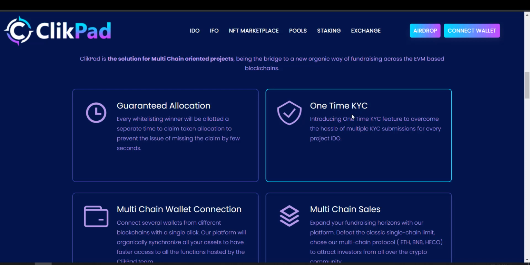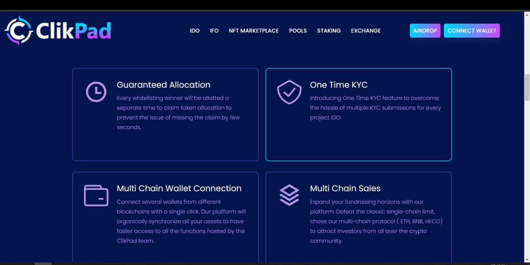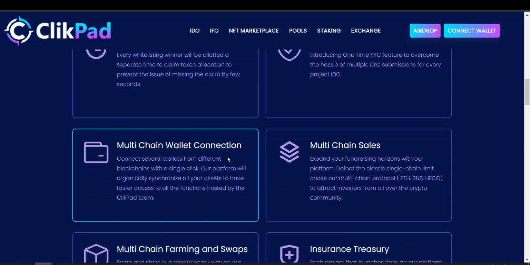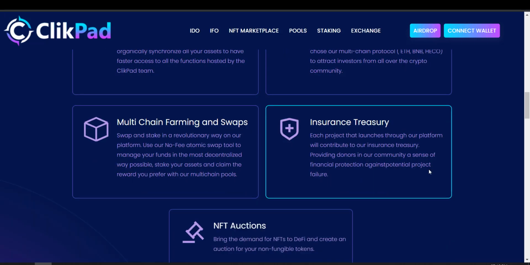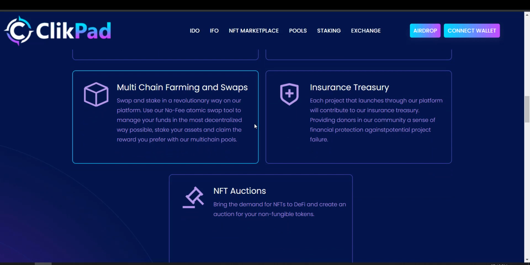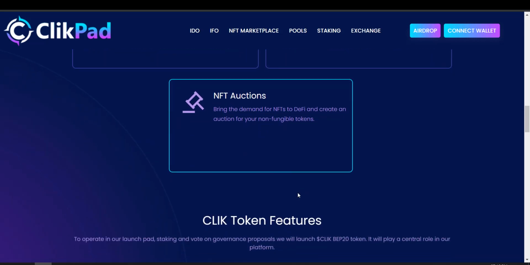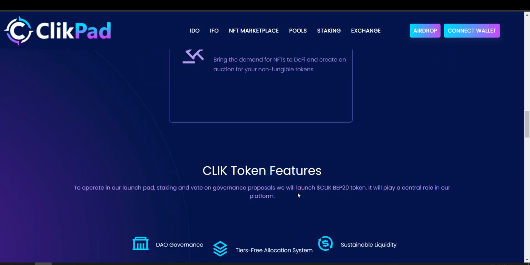So this is a cool thing that you have to just complete KYC for one time. Other platforms that are available in the market that are conducting IDOs, you have to complete your KYC each and every time whenever new projects come. So this is a good thing that they are offering one-time KYC, and multi-chain wallet connection is also available. So you can connect several wallets from different blockchains with a single click. Third most important thing is multi-chain sales, and they are also going to have multi-chain farming and swap, insurance, treasury, and NFT auctions.